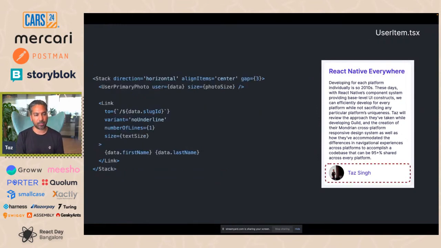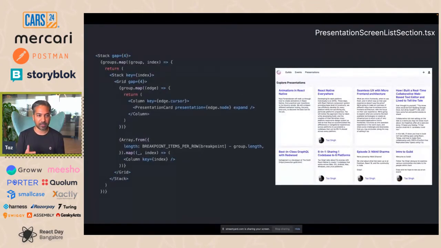So taking a look at that, I've highlighted the exact part of that UI on the right with the dotted red line. We can see on the left, it's also just another stack. And that is a horizontal stack that has a primary photo and has a link. And so fundamentally, by composing these stacks upwards, we can start to build a UI that is composable in React Native. Okay, but what about that responsiveness that I talked about earlier?